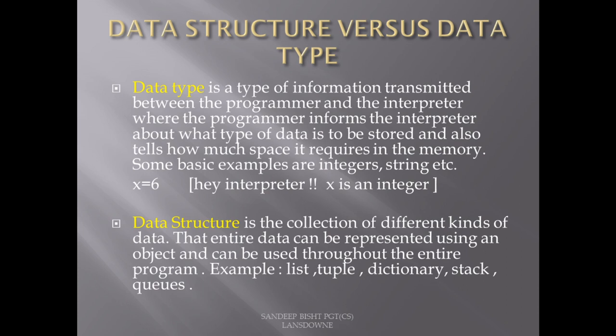A data structure is a collection of different kinds of data, so that the entire data can be represented using a single variable, or we can say a single object. We have seen examples of data structures in class 11th: list, tuple, dictionary. These are all examples of data structures. We will see stack and queues in this session.